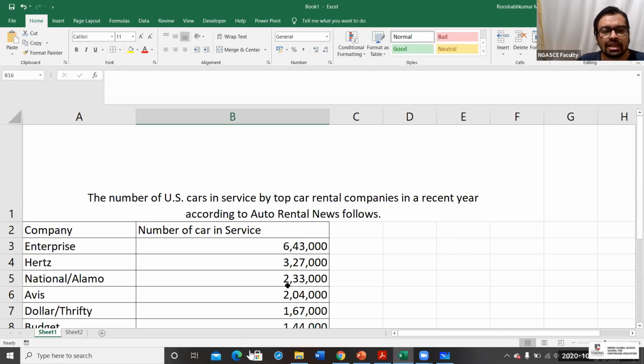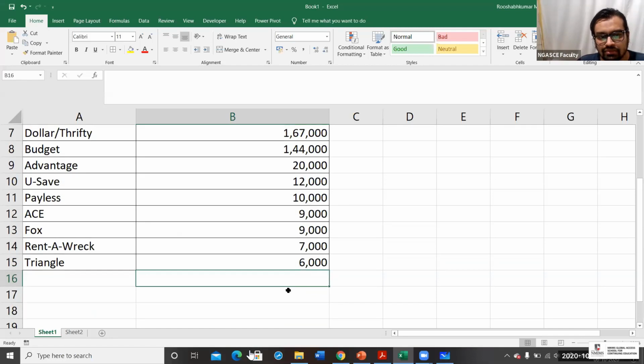If you are owning a company, how many cars are expected in service in one particular year? Okay, take the average.